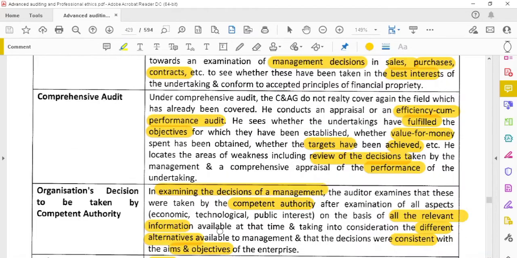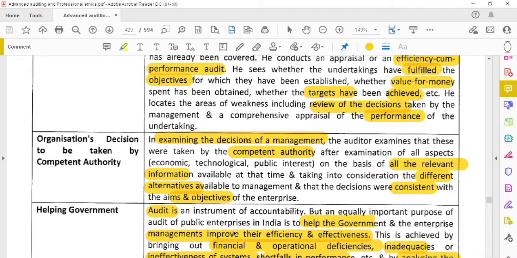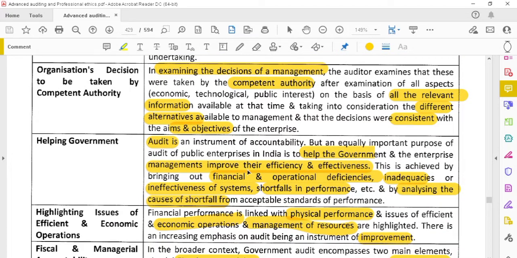Comprehensive audit: whether the decision has been taken by the competent authority or not, that has to be verified. And also it is helping the government by identifying and highlighting the issues in the efficient and economic operations. This will focus mainly on the fiscal accountability as well as the managerial accountability. These are the objectives of doing the audit in the public sector undertakings.